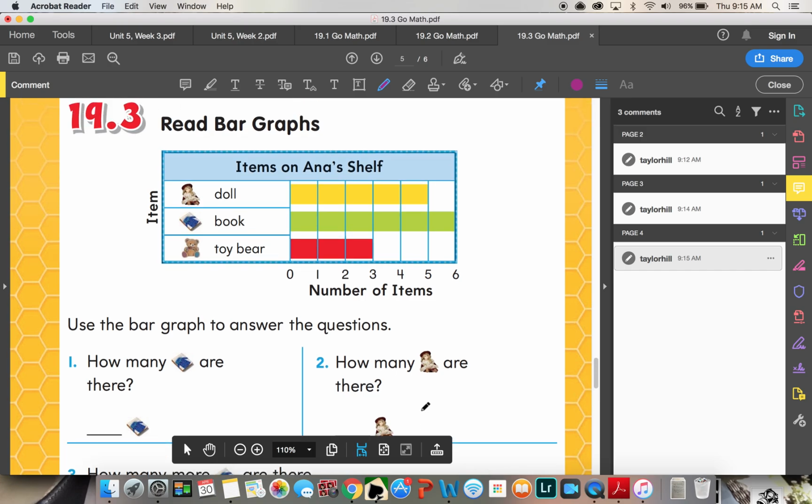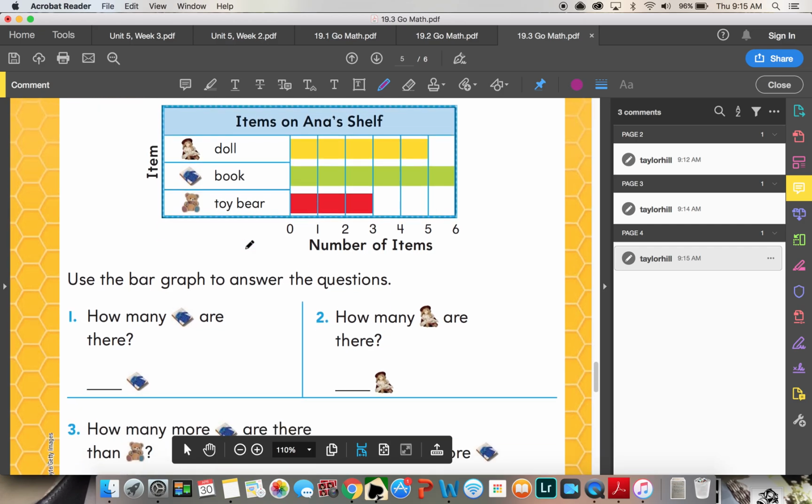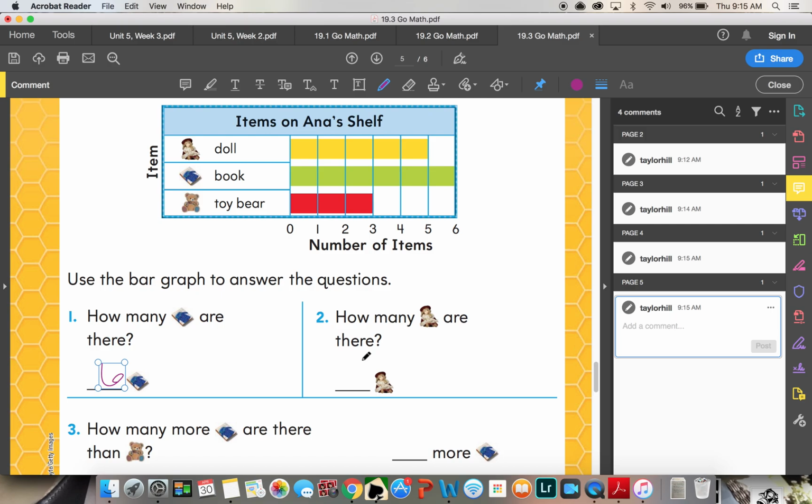All right, read the bar graphs. Items on Anna's shelf. Items are doll, book, and toy bears. How many books are there? 1, 2, 3, 4, 5, 6. Very nice. 6. How many dolls are there? So we're going to look at the doll row. 1, 2, 3, 4, 5. Very good. That's my 5.